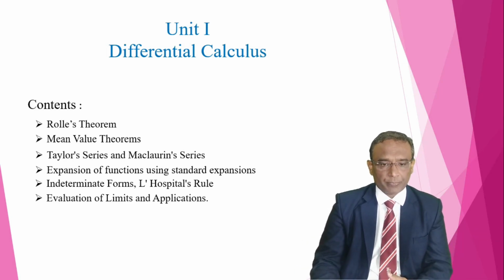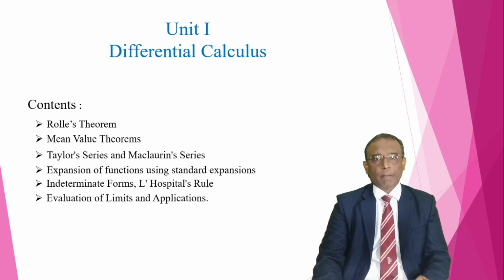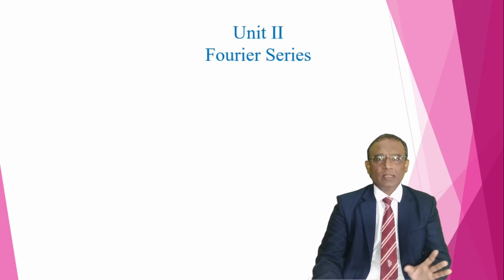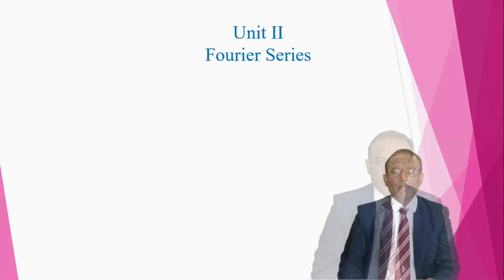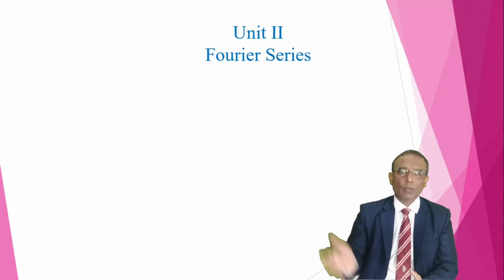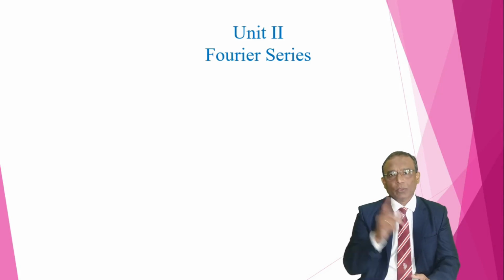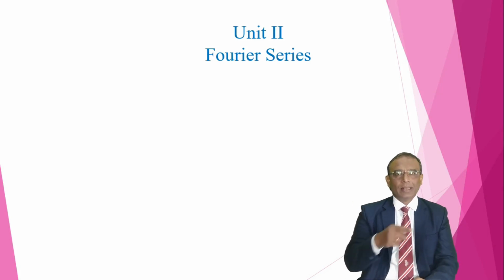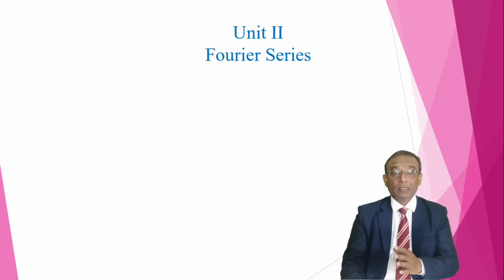The second unit is the Fourier series. This Fourier series is concerned with periodicity, whenever and wherever the periodic nature is there: rotation of a machine, movement of a planet, alternating current. Here periodicity is there, and there the Fourier series is used.